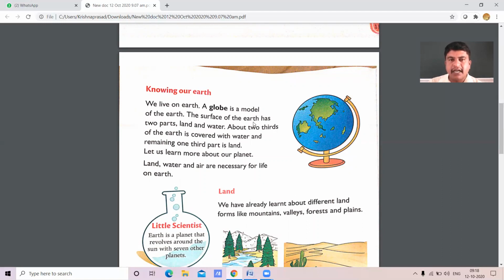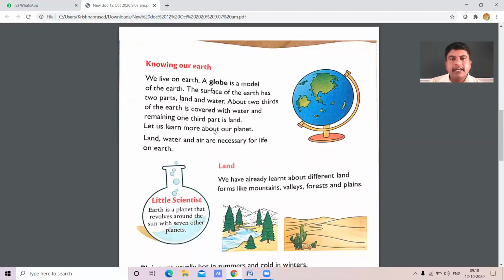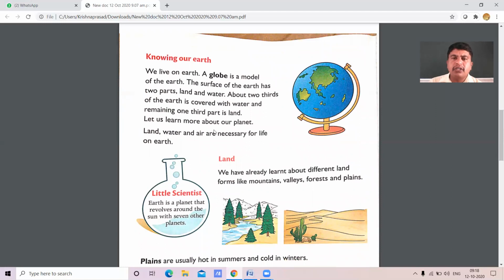The surface of the earth has two parts. Which are the two parts of the surface of the earth? Let us see. The first one is land and another one is water. Dear students, about two-thirds of the earth is covered with water. You know, children, 70% of the earth is covered with water.